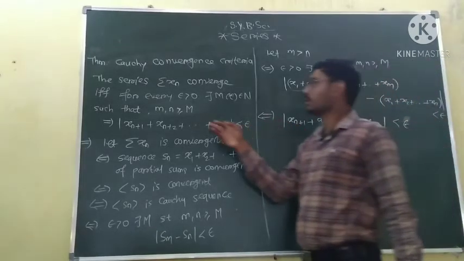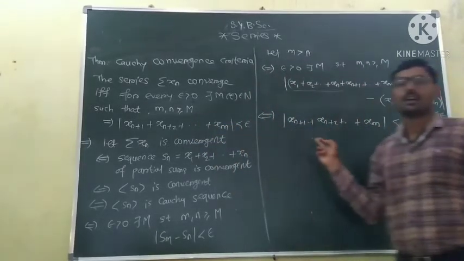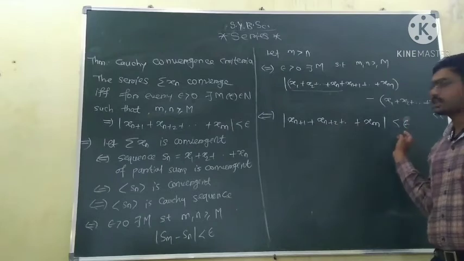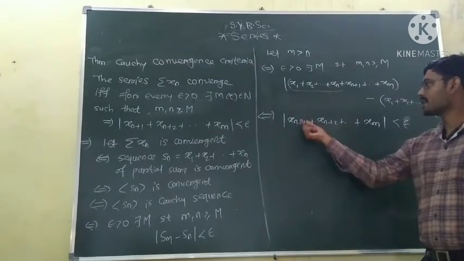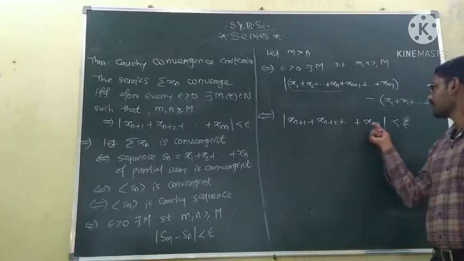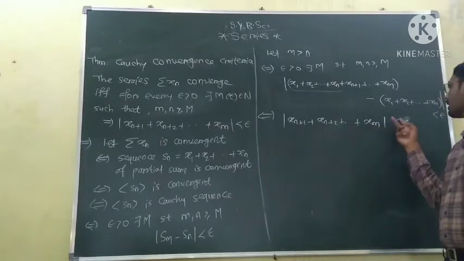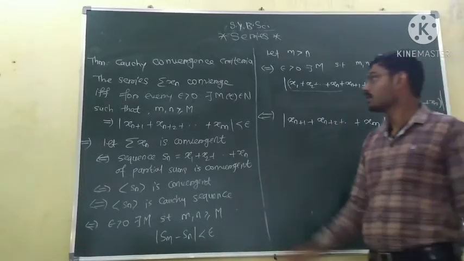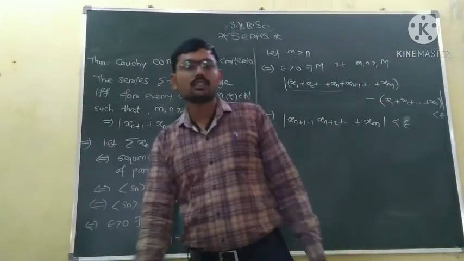So this is the Cauchy convergence criteria for the series. The modulus of xn+1 plus xn+2 up to xm is less than epsilon. This is the Cauchy convergence criteria.